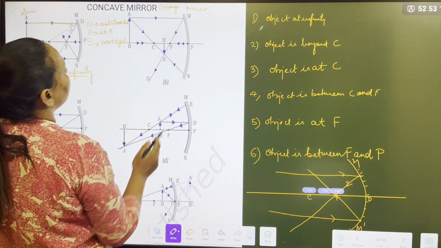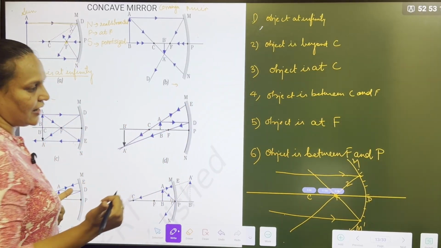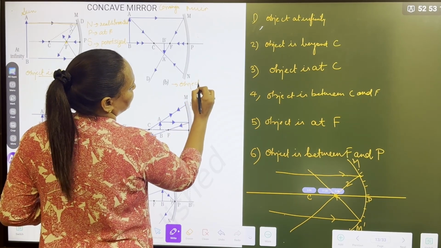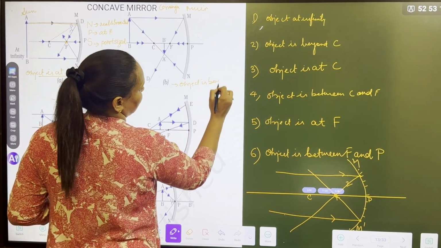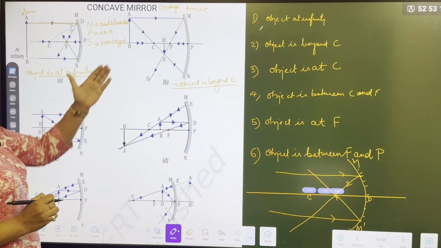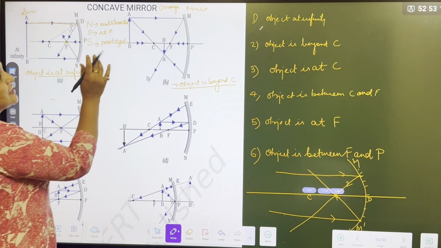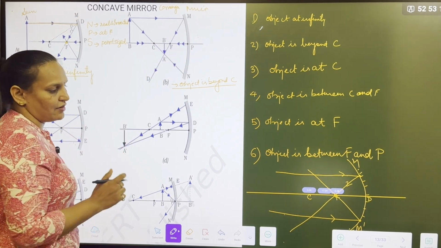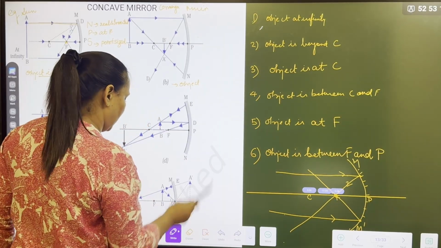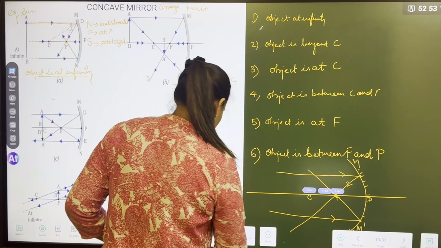What is the second diagram? Then let's start with the second ray diagram. Object is beyond C. Means it is far from the radius of curvature, means the distance of the object is more than the radius of curvature. Same diagram, I will erase here.